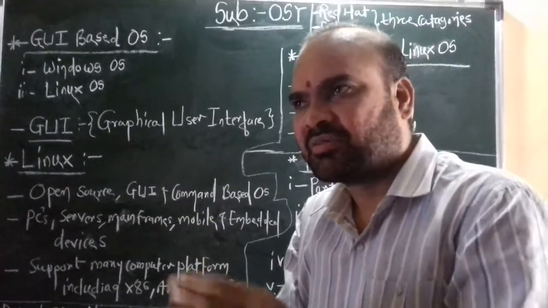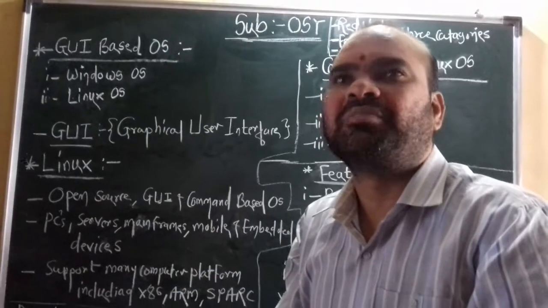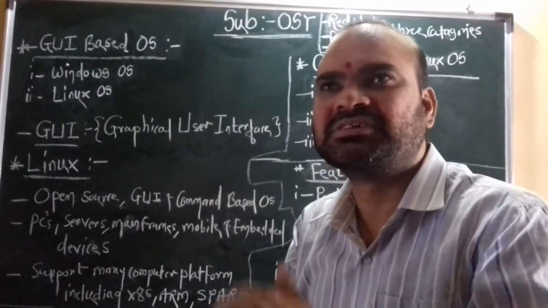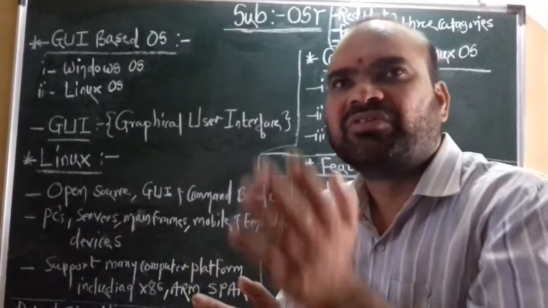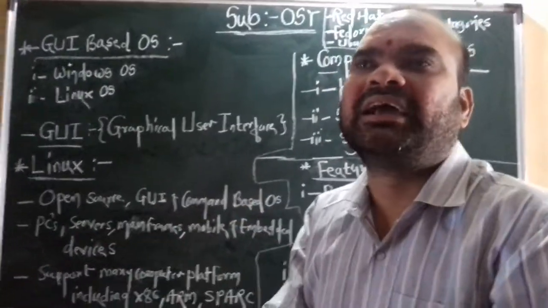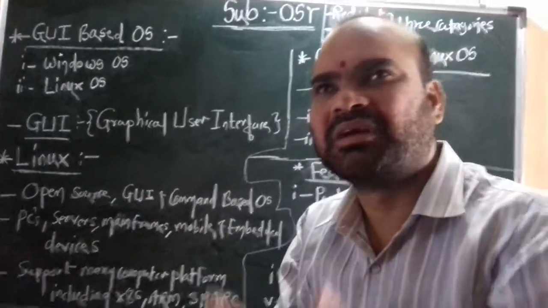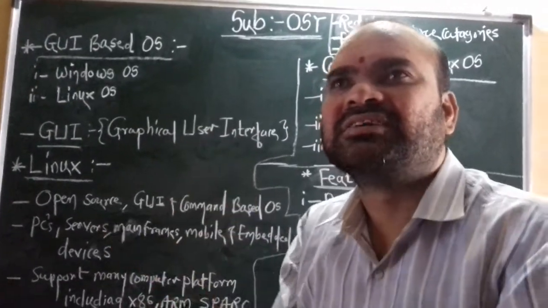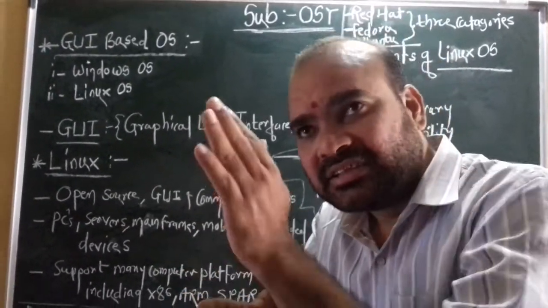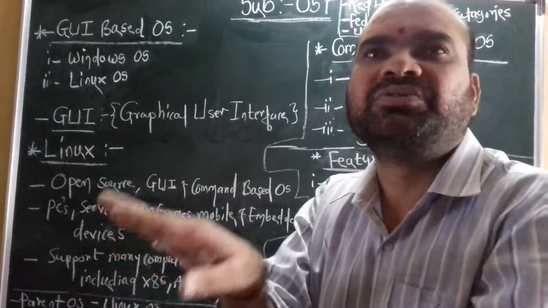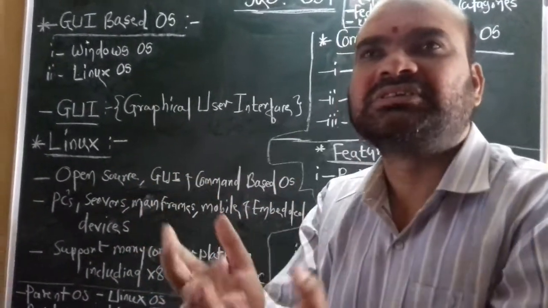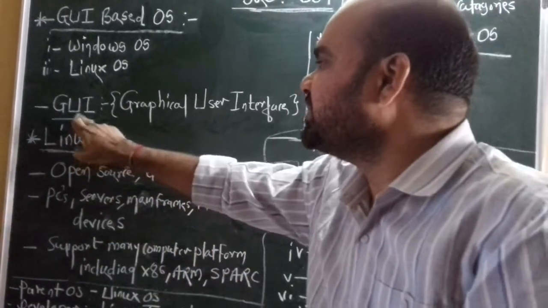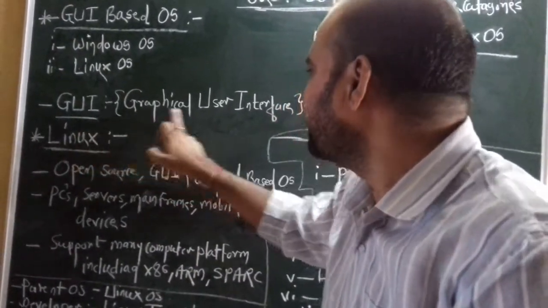Whenever a particular user or programmer accesses the OS or accesses the machine, that time he can take the support of Windows. In those Windows a number of things are available like menus, toolbars, text fields, buttons, some graphical things, some visual things. Through those things a particular user accesses the OS or accesses the system. That kind of process, that kind of situation is a GUI. GUI stands for graphical user interface.